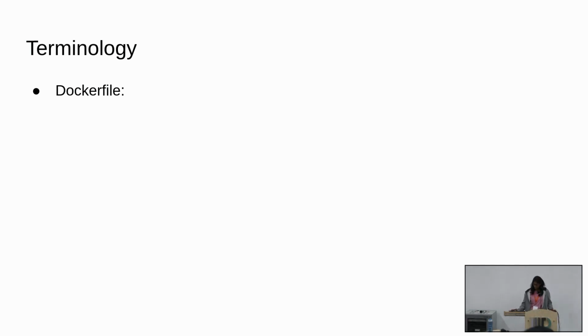So I think Priyanka covered some of this terminology, so let me just do that for the sake of completeness. I will be going with the analogy of source code for you to understand the different concepts in Docker. So the Dockerfile is basically just a list of instructions, right? It says stuff like run this command, install this thing, move it here, all those sort of things, right? So these are a set of instructions, like a recipe to follow. And this is like source code, right? Just when source code says do this, do that. So this is the equivalent of source code.